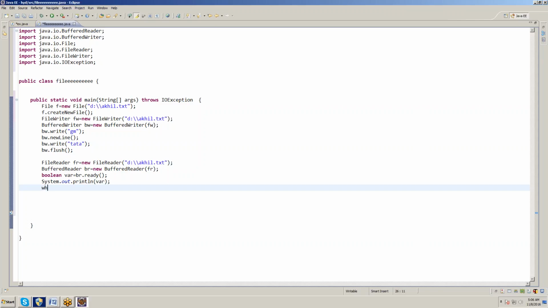Right. Next, I'm writing a while loop. In Selenium, no, we will not use boolean. Okay, fine.